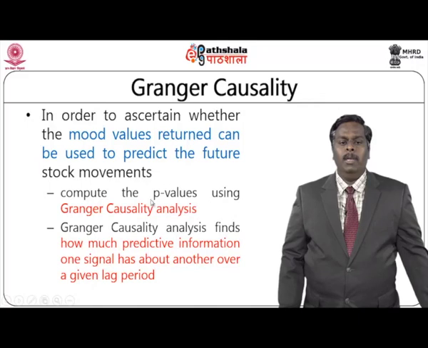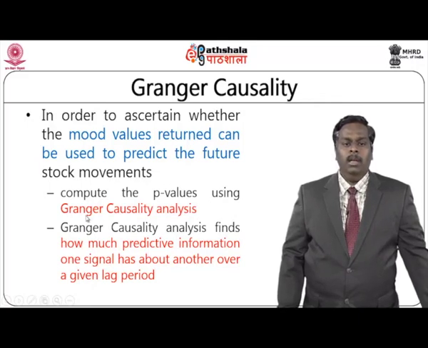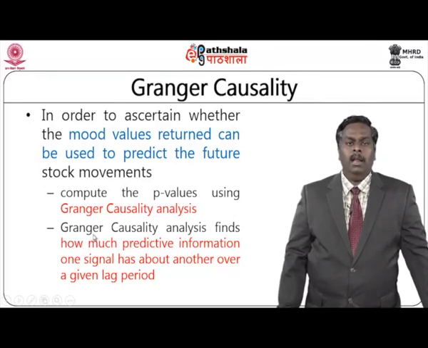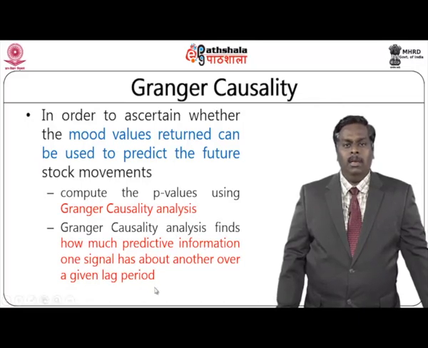For that purpose they made use of Granger causality analysis, in which p values of the data set will be calculated and verified for a certain level of significance. The Granger causality analysis actually predicts to what extent the predictive information on one signal is dependent on the other signal. In other words, it is a simple correlation.